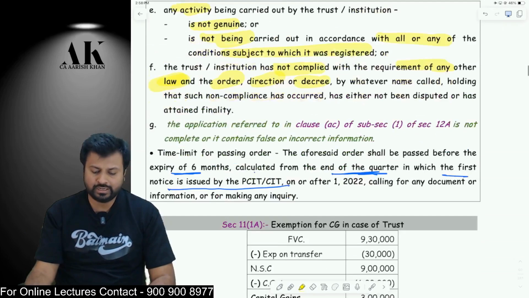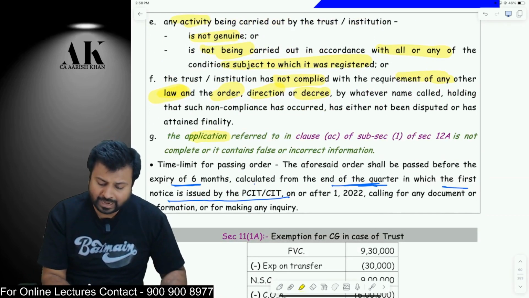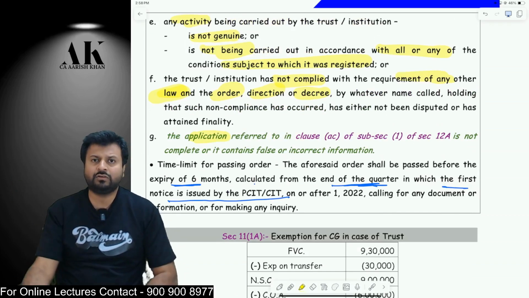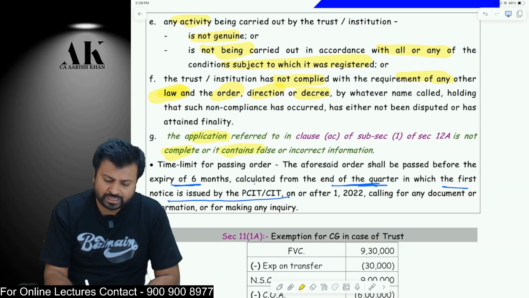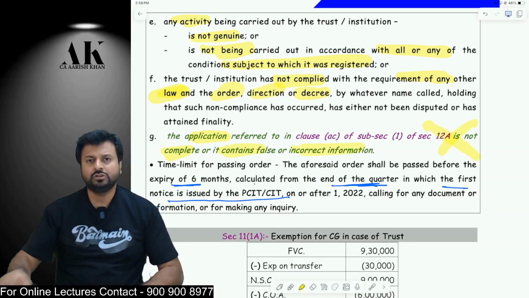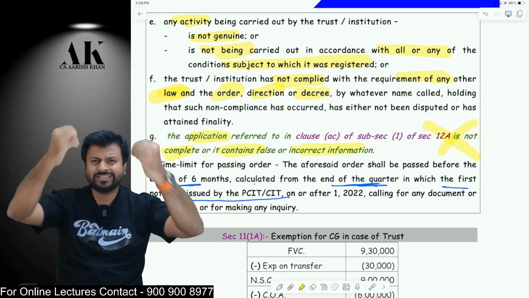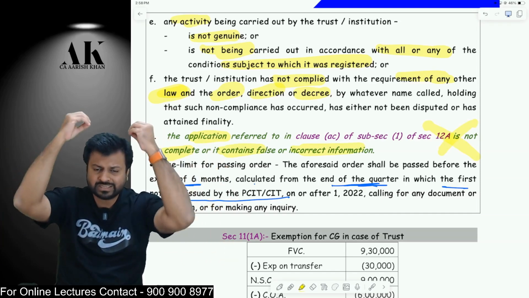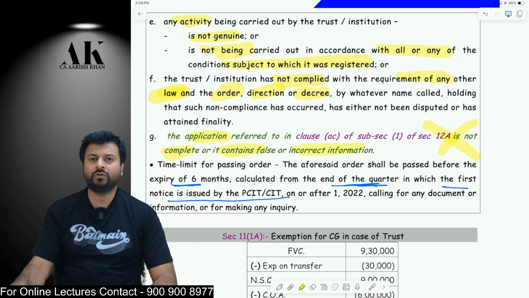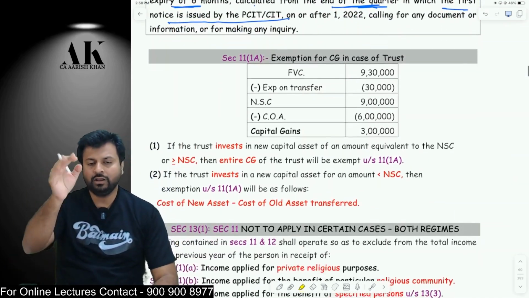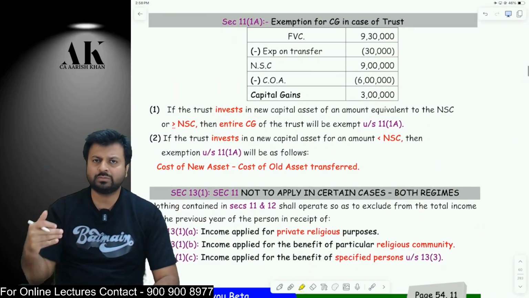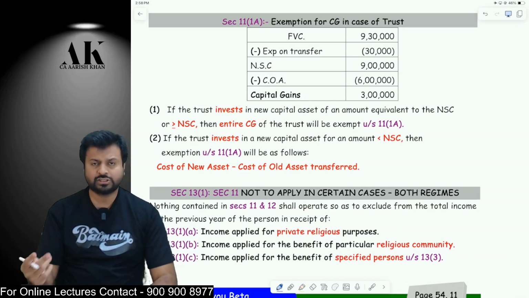And last but not least, if the application which you are making under income tax law for registration is incomplete, or contains false or incorrect information, you have given an application for registration which is incomplete, false, or incorrect, then you will be held to be doing a specified violation and your registration will be cancelled. I hope it is clear to all of you. So these are some of the specified violations because of which the registration might be cancelled.